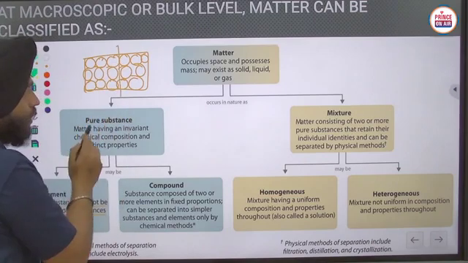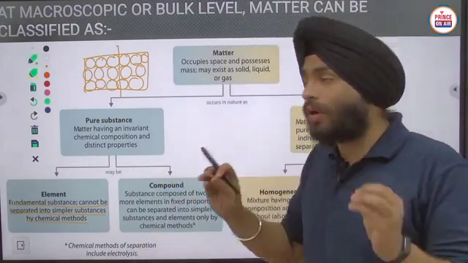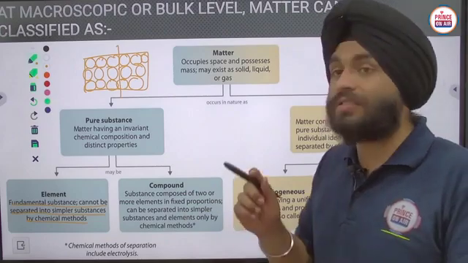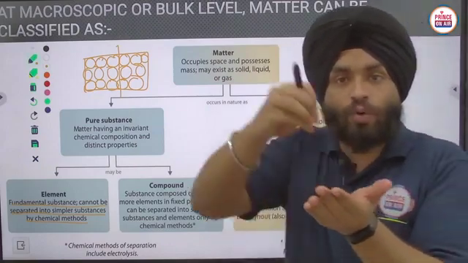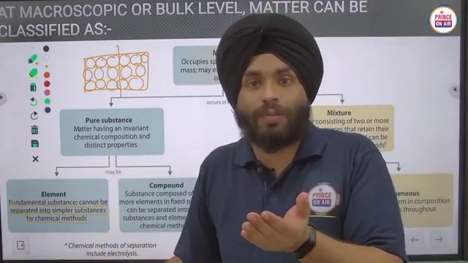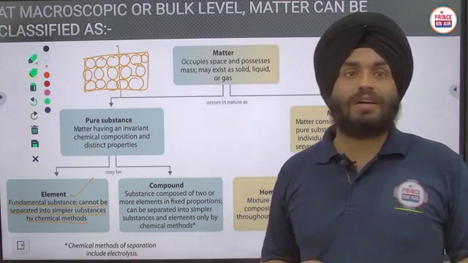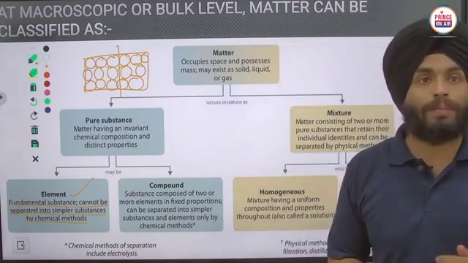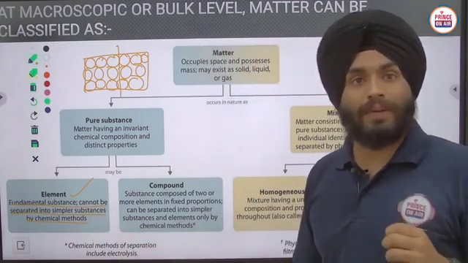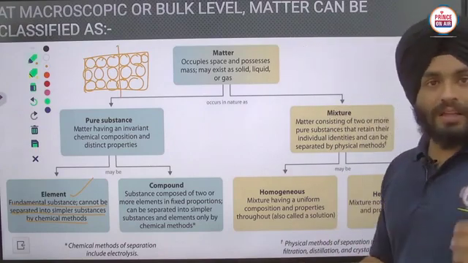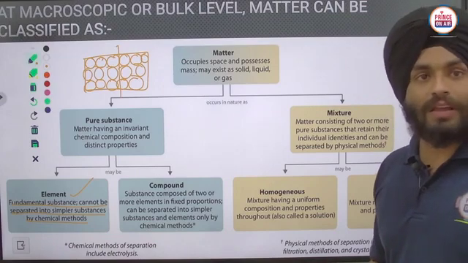If I am going to cut it, I will get only copper atoms, meaning they cannot be broken up, or you can say they cannot be separated into simpler substances. If I cut the copper and want to take out carbon atoms or some other atoms from it, that is not possible here. So elements are those substances which cannot be separated into simpler substances by any chemical methods. Some other techniques are also available through which we can take out other elements from the given element.